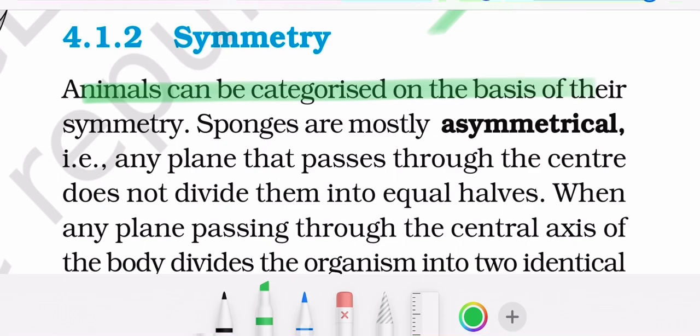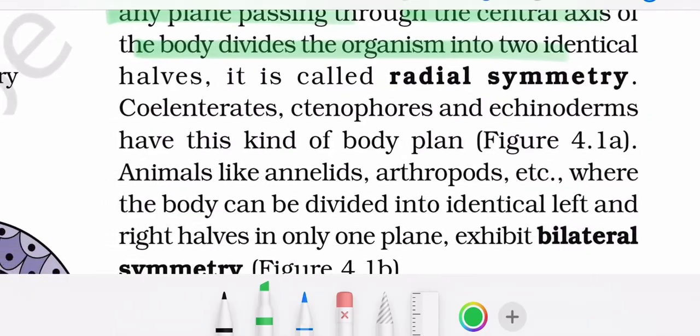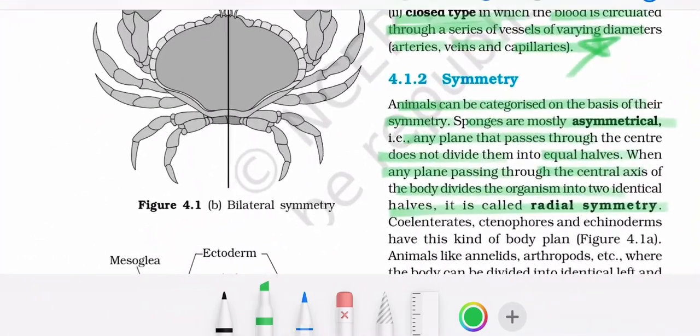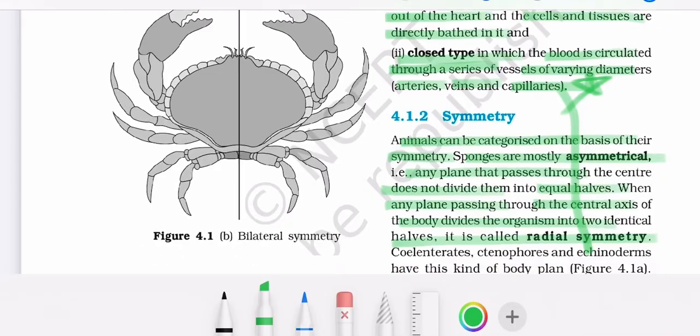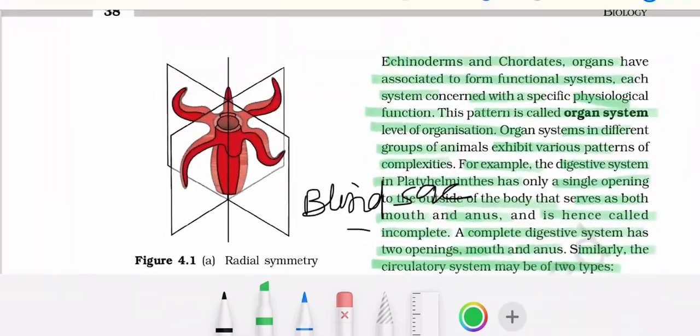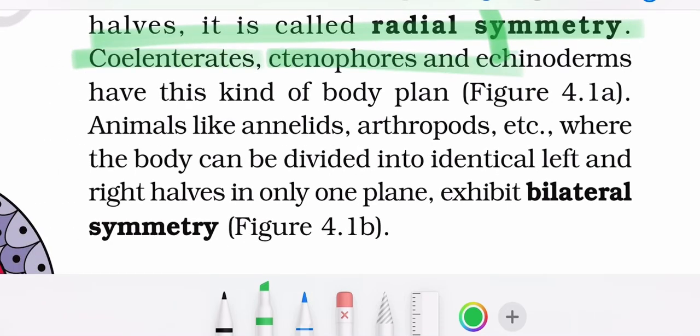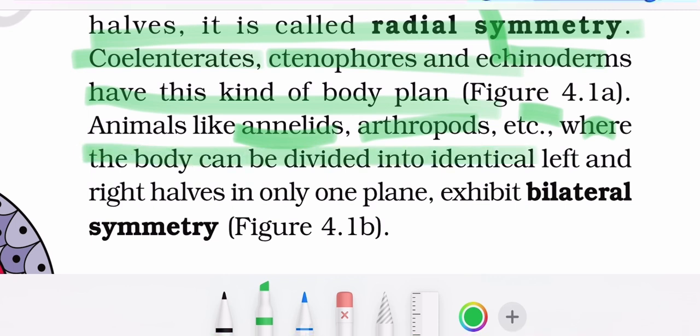Symmetry. Animals can be categorized on the basis of the symmetry. Sponges are mostly asymmetrical. Any plane that passes through the center does not divide them into two equal halves. When any plane passing through the central axis of body divides the organism into two identical halves, it is called radial symmetry, as seen in coelenterates like this. This is bilateral symmetry. This is radial symmetry. Coelenterates, ctenophores, and echinoderms have this kind of body plan. Animals like annelids, arthropods, etc., where the body can be divided into identical left and right halves in only one plane, they exhibit bilateral symmetry.